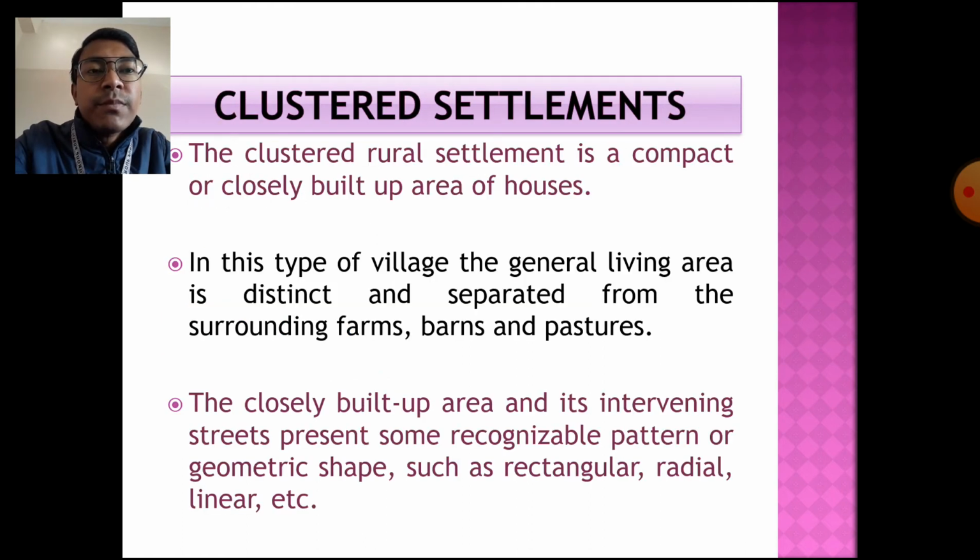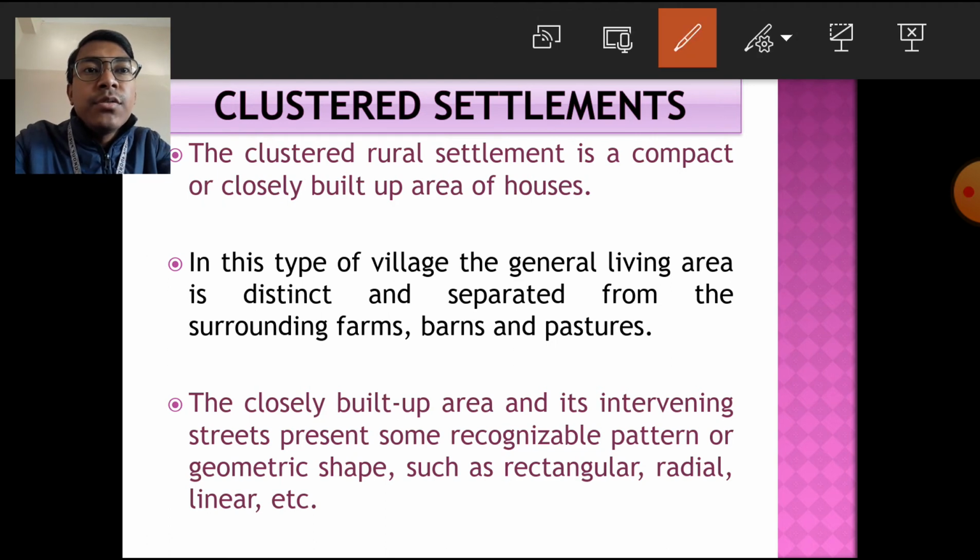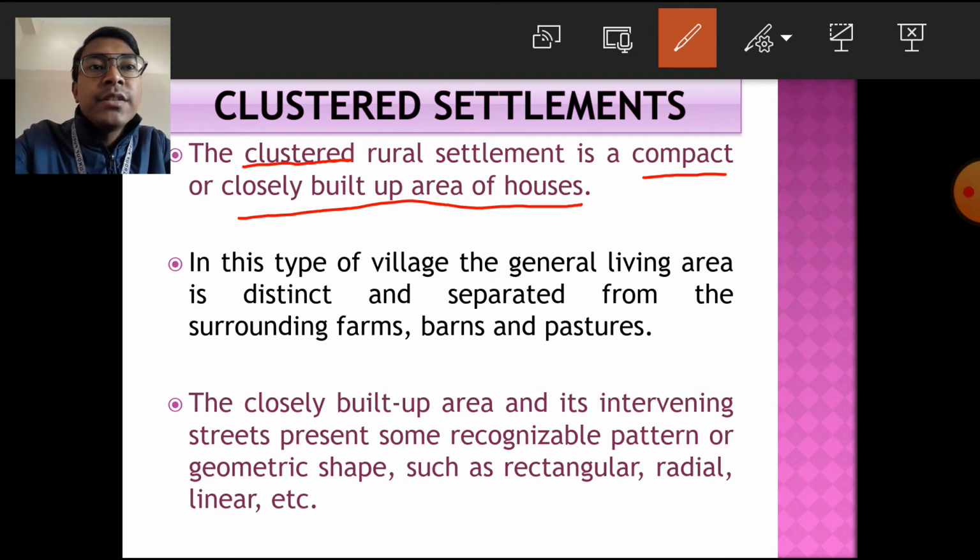The clustered rural settlement is a compact or closely built up area of houses. In the rural areas, there are some places where many houses are located very close to each other and appear compact in nature.